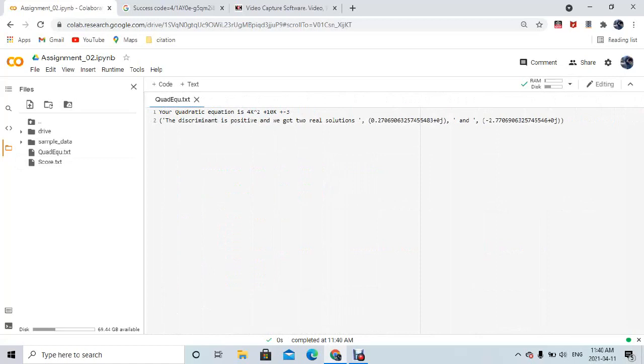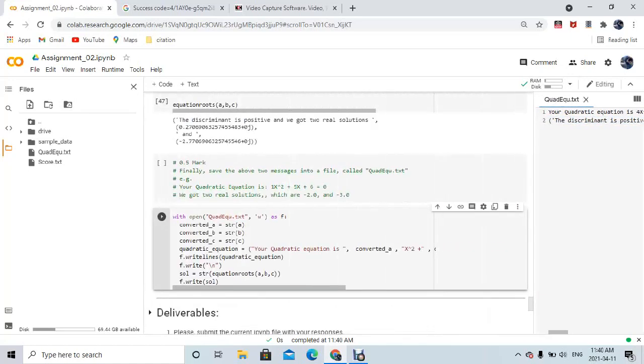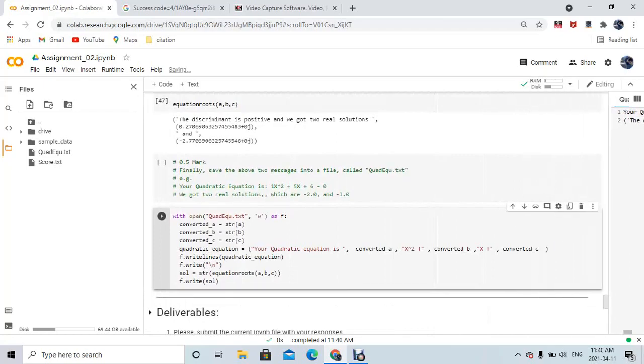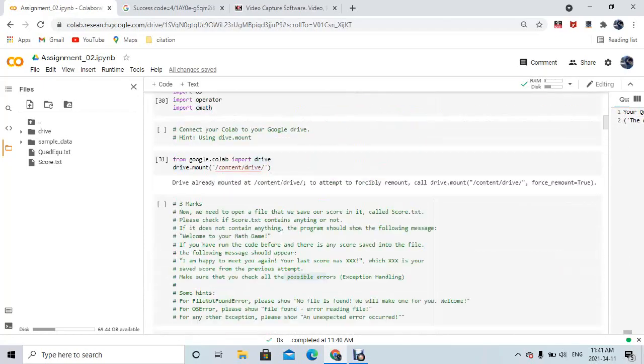So there we go, it works perfectly fine. It says your quadratic equation is this, and you got this as a positive discriminant and two real solutions. So first, this one is first, and this is the second one. So it works perfectly fine. So we are done with all the tasks.